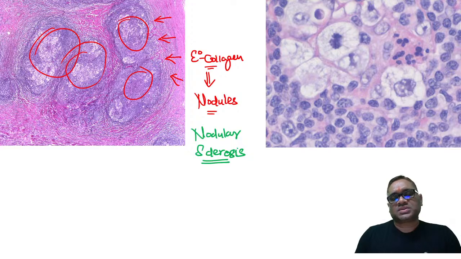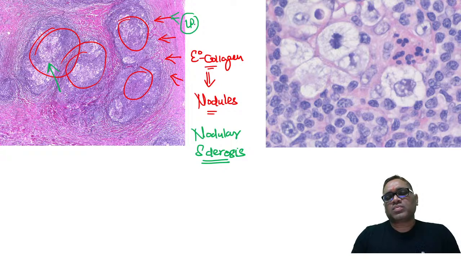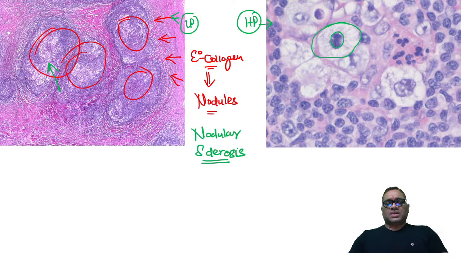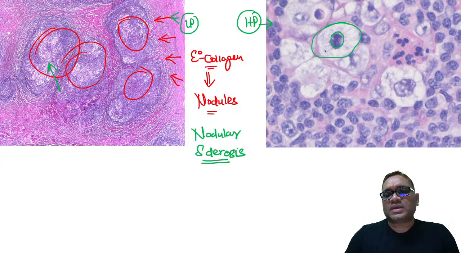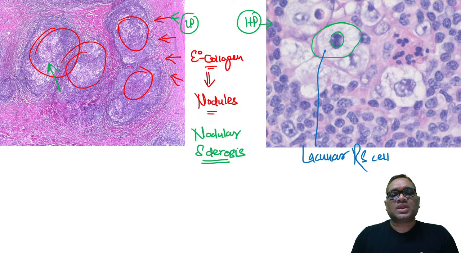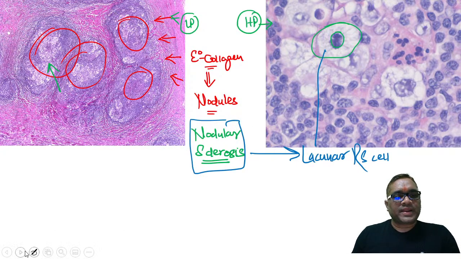And when you examine on high power view, this is the low power view of the lymph node biopsy, and this is the high power view, where you can see there are cells, and this is the clear lacuna. There is no cytoplasm. So these cells are called lacunar Reed-Sternberg cells, and these will be seen in nodular sclerosis Hodgkin's lymphoma, right?